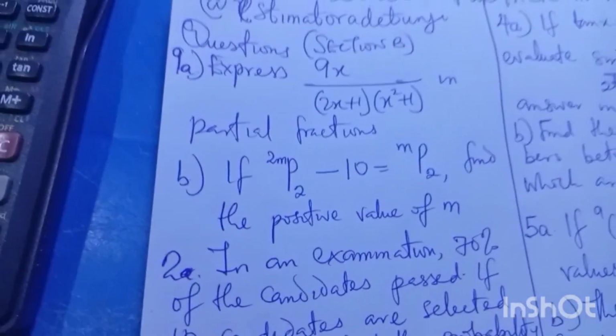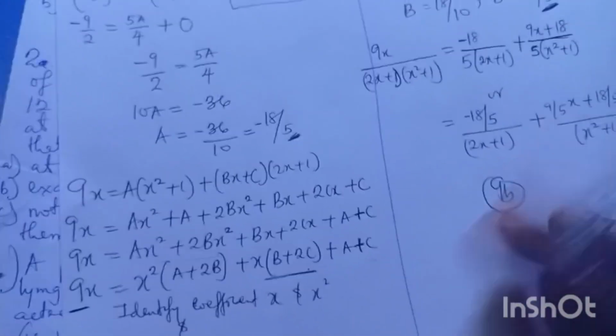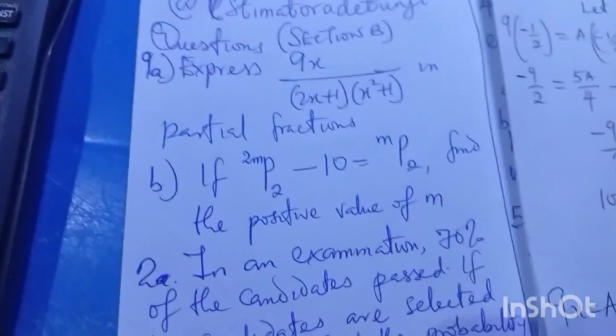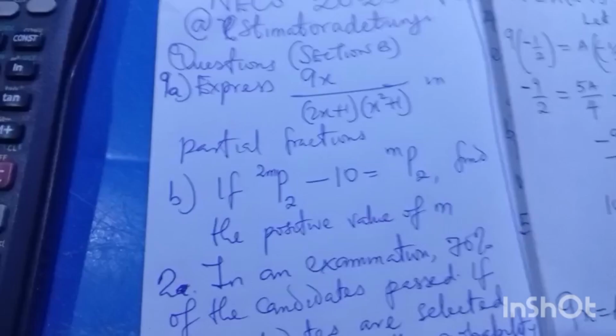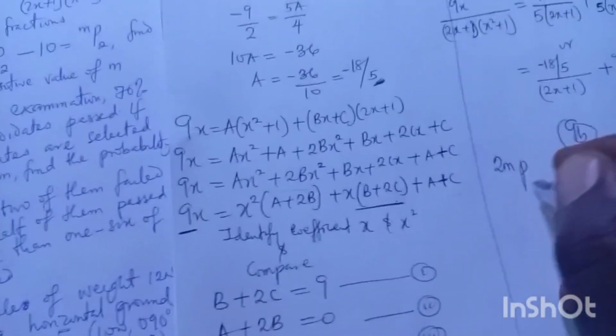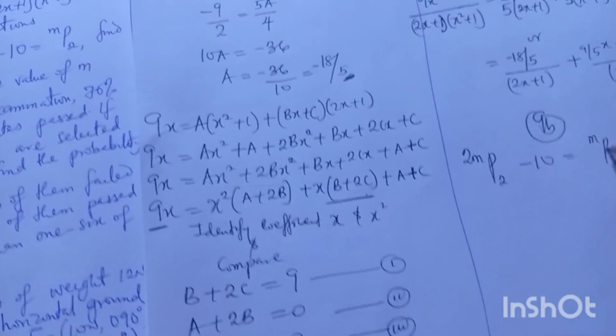I think that's how we solve number 9a. I'm quickly rushing to number 9b. Number 9b is a question on permutation, and we talked about permutation. Should I take it from where I stopped? Okay, maybe I should manage my book. They gave us a question that if 2m permutation 2 minus 10 equals m permutation 2. So 2m permutation 2 minus 10 equals m permutation 2.